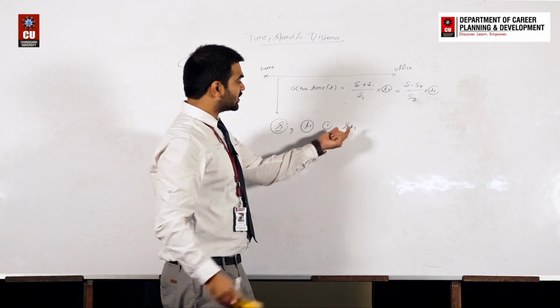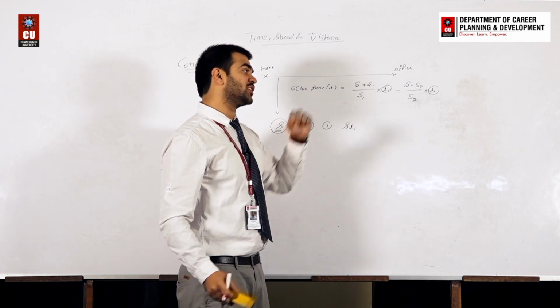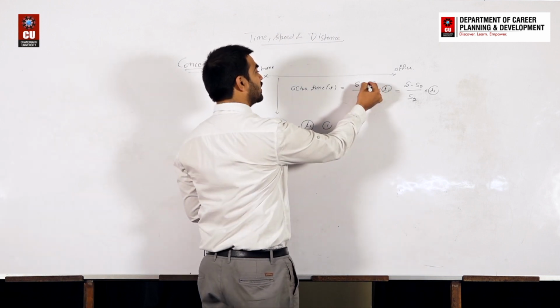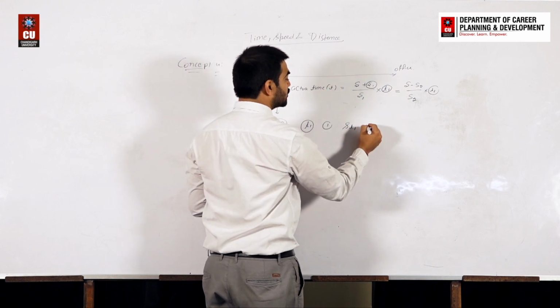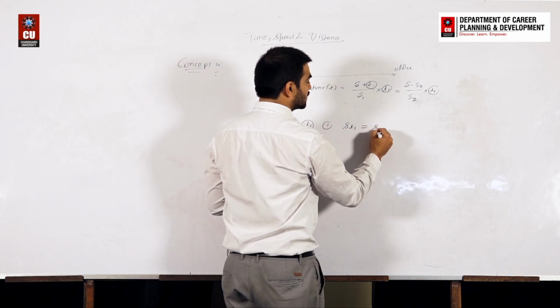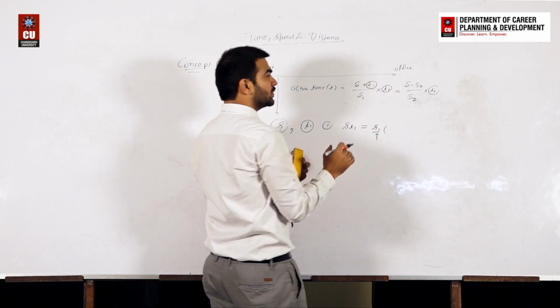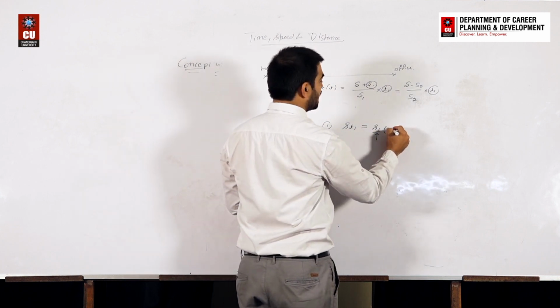It means this distance should be covered by the extra speed, that is s1 here. So can you conclude this should be equal to s1, this is the extra speed, and the time, the extra time, that will be t minus t1.